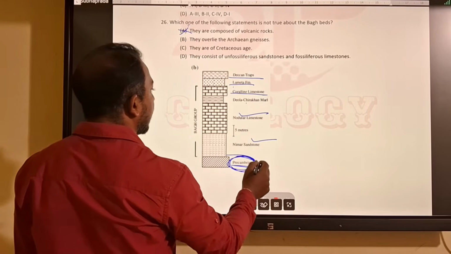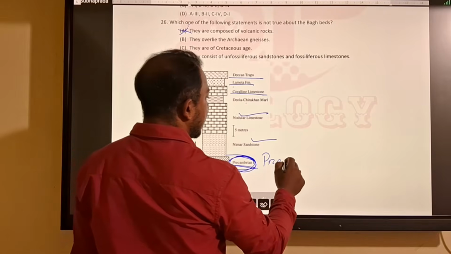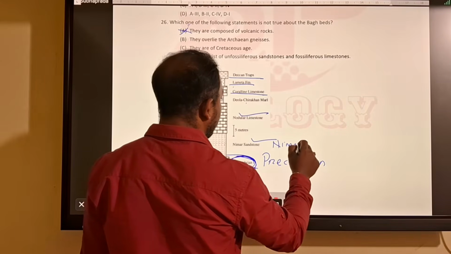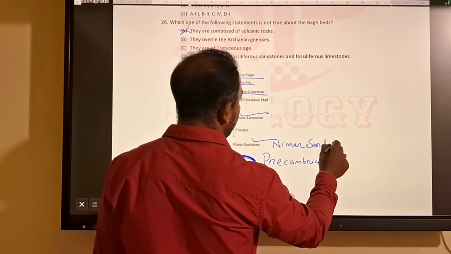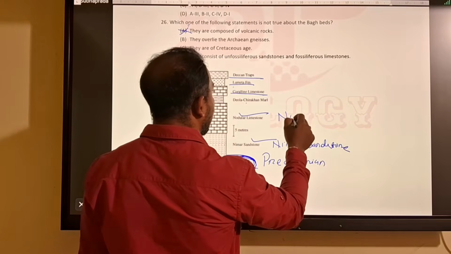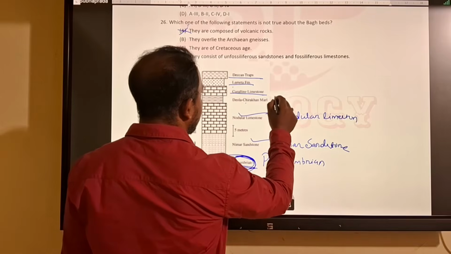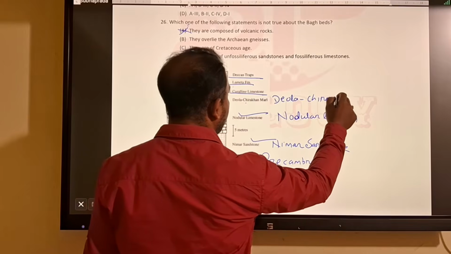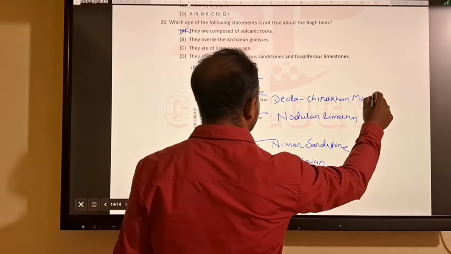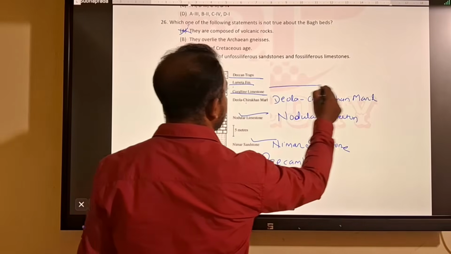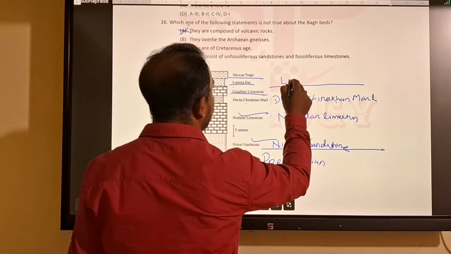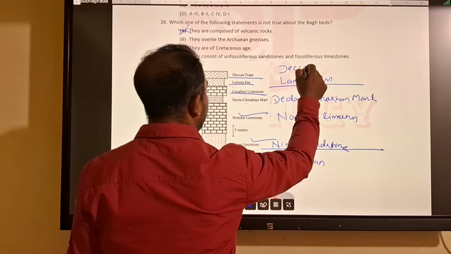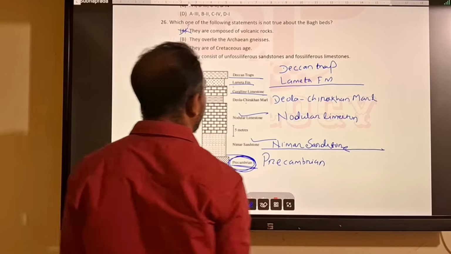So Precambrian, I'll write down here Precambrian. This is Precambrian. This is Nimar sandstone. This is nodular limestone. Then this is Deola Chikla marl. Then this much is your Bagh bed. Then you have Lameta formation. Then you have Deccan Trap. So they overlie Archaean gneiss.